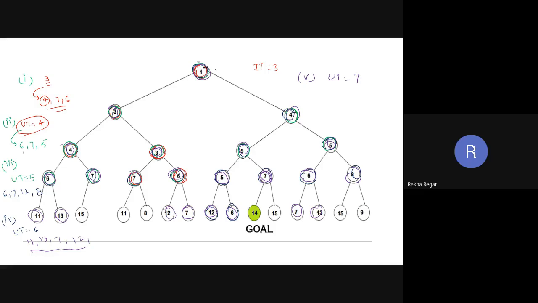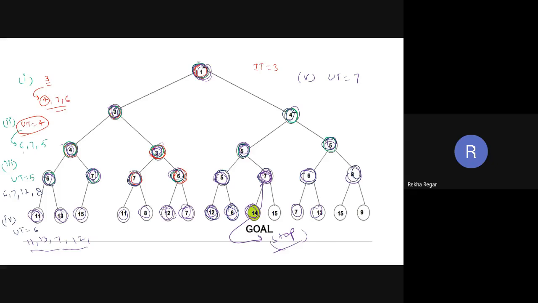Again, this is going to be explored. This is also, this is also, and this 6, this one, this one also, this value also. When we have 7, we have to explore this one also. So now we get the goal. We have to stop here. Now this is the goal and we have to stop here.